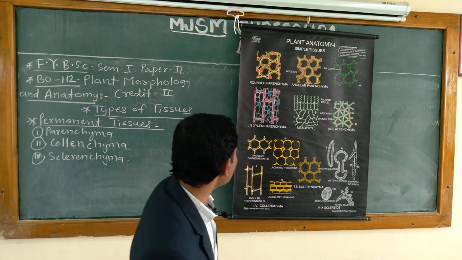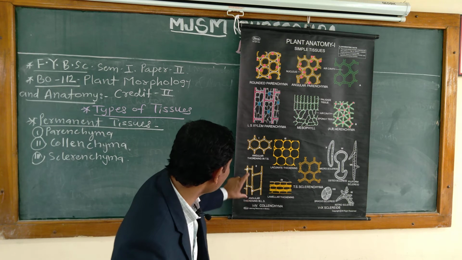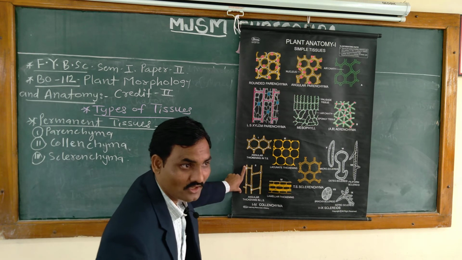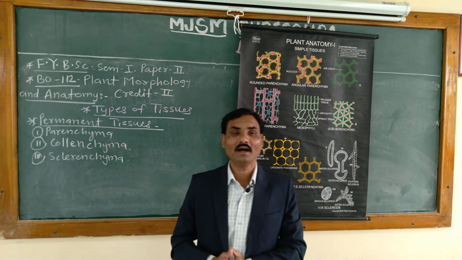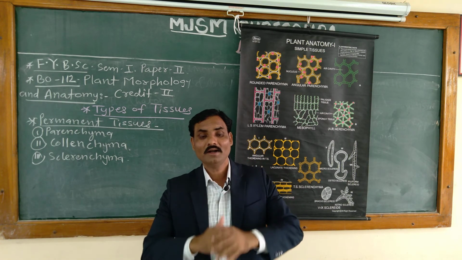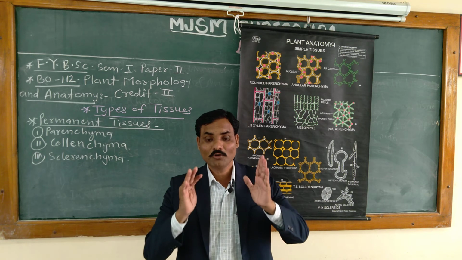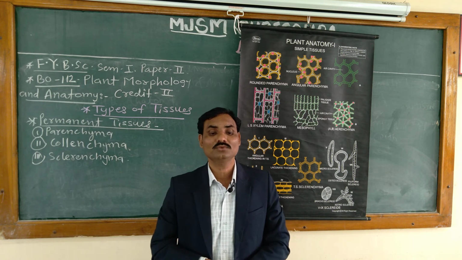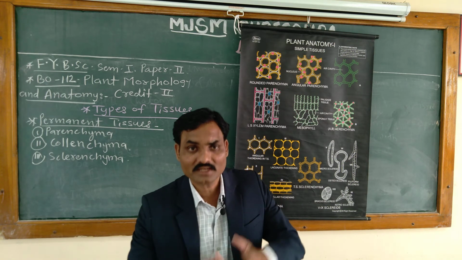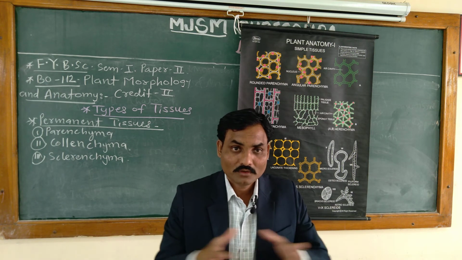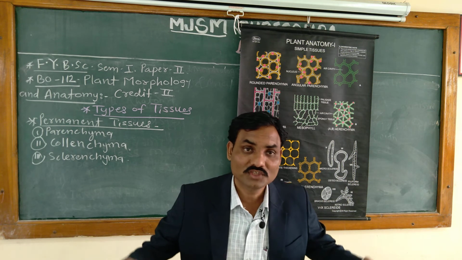Then what about angular collenchyma? This is the angular collenchyma. See, these are the longitudinal strips, and angular collenchyma is the most common type, where deposition is localized to the junctions between the cells. Where is the deposition? At the junction.